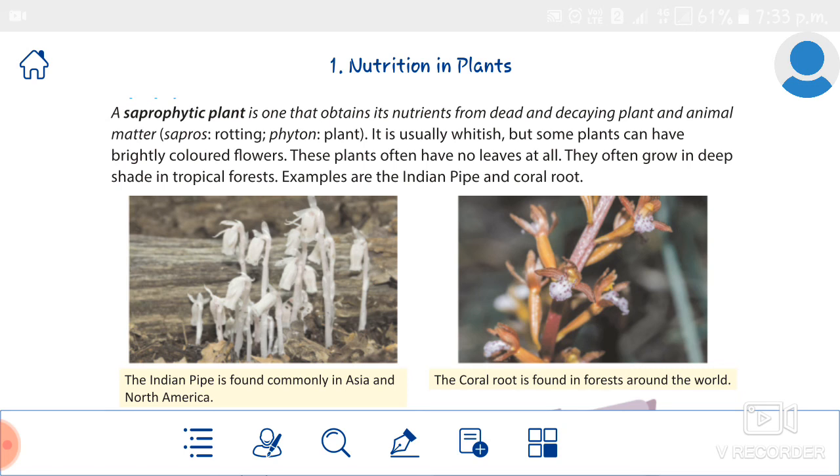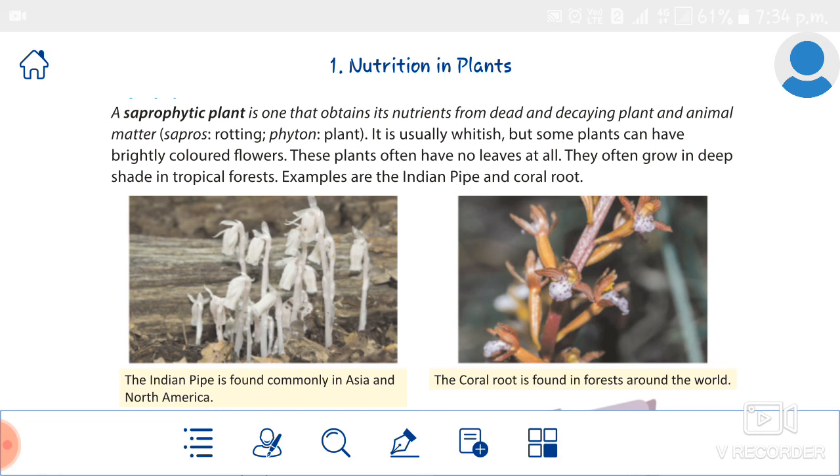So how does this happen? The fungi living in the soil feed on decaying plant and animal matter, and in this process some useful substances are released into the soil. Most of these substances are necessary for the growth of the plants.